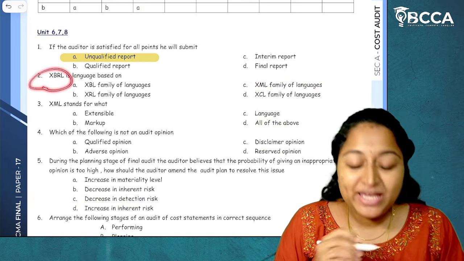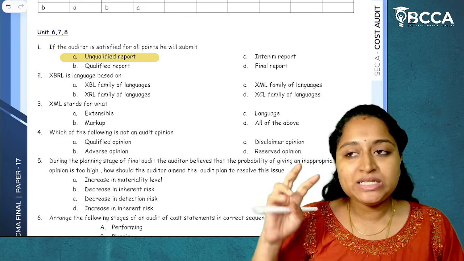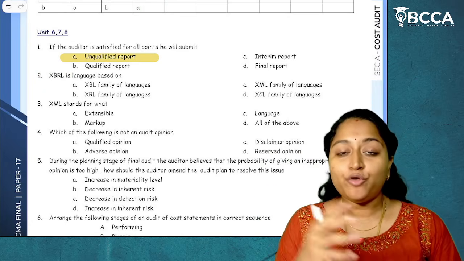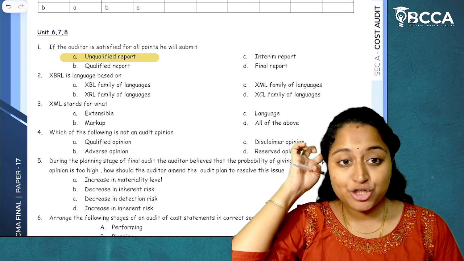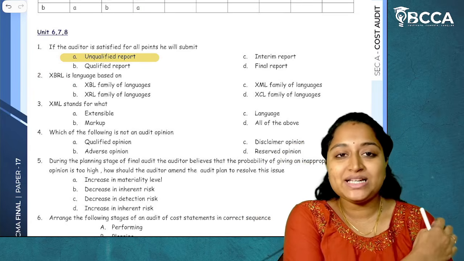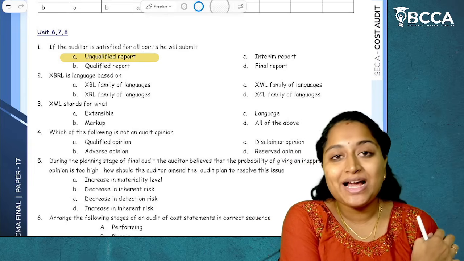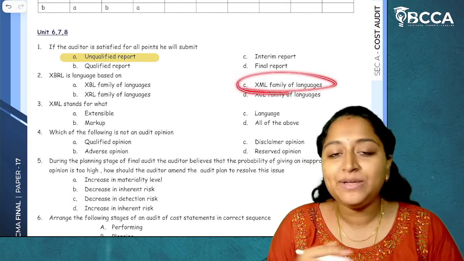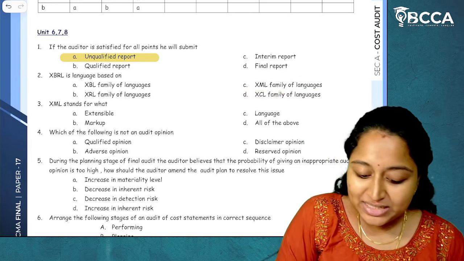Then XBRL. XBRL is there under Unit 8. Form CRA 4, whatever the cost audit report is, should be filed in XBRL format. What is XBRL? Extensible Business Reporting Language, and that language is based on the XML family of languages. I hope it is clear.